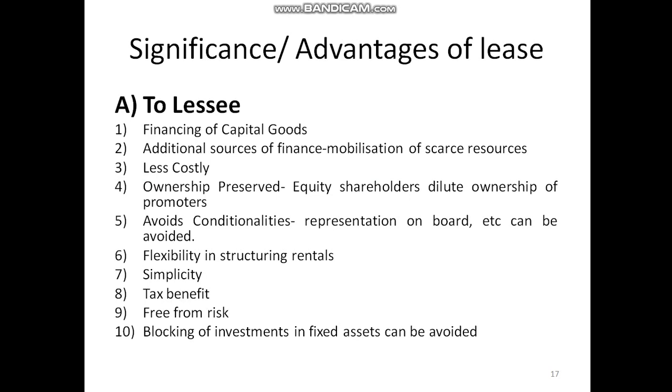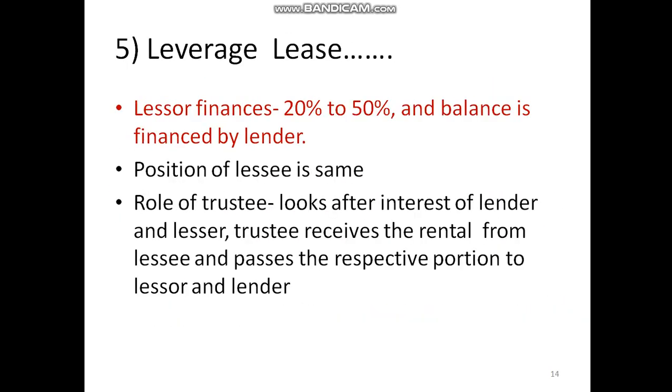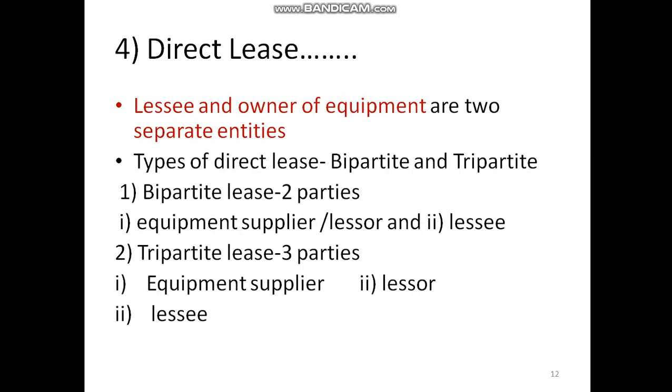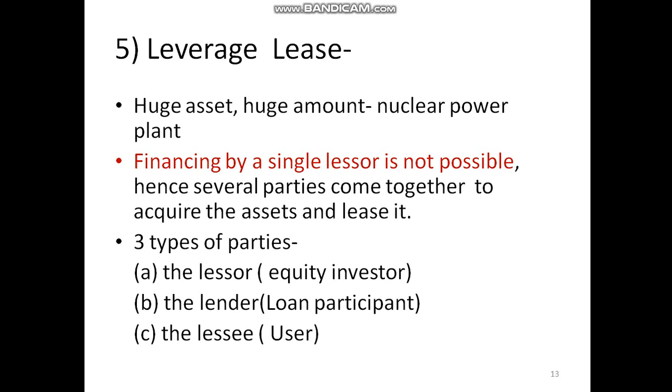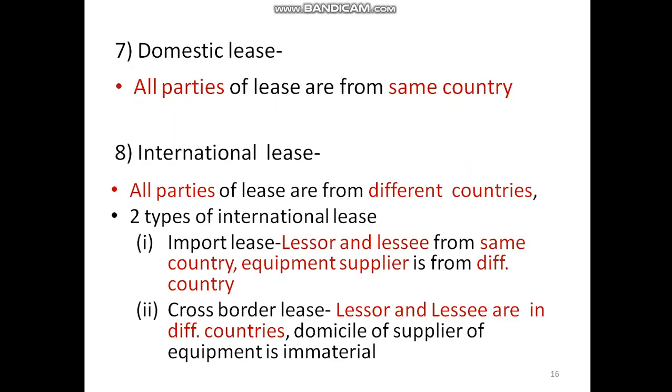So in this way, students, we have seen the remaining types of lease: sale and lease back, then direct lease, the leverage lease, after that single investor lease, the domestic lease and international lease. I hope this explanation was sufficient for you all. If a question comes on explain different types of lease, definitely you can write all these eight types of lease and score good.